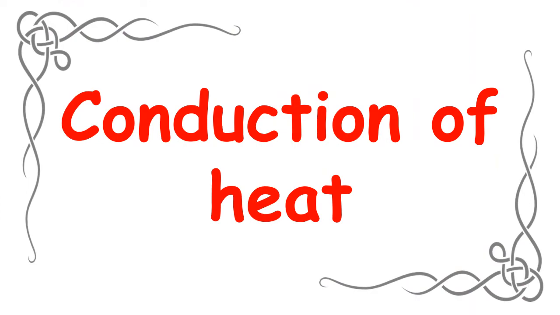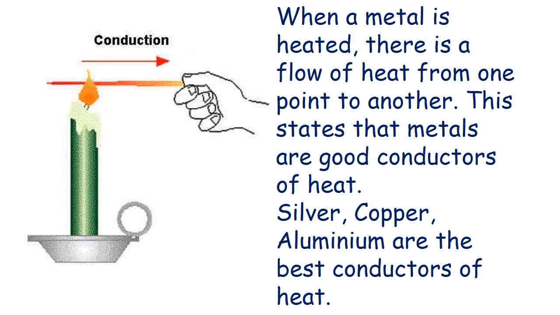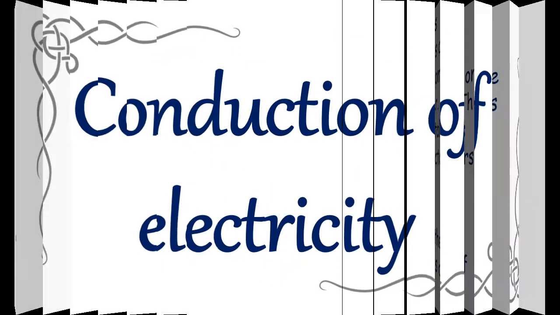Conduction of heat. When a metal is heated, there is a flow of heat from one point to another. This states that metals are good conductors of heat. Silver, copper, aluminium are the best conductors of heat. In short, the metals through which heat can pass or flow are the good conductors of heat. And yes, all the metals are good conductors of heat. There are a few exceptions.